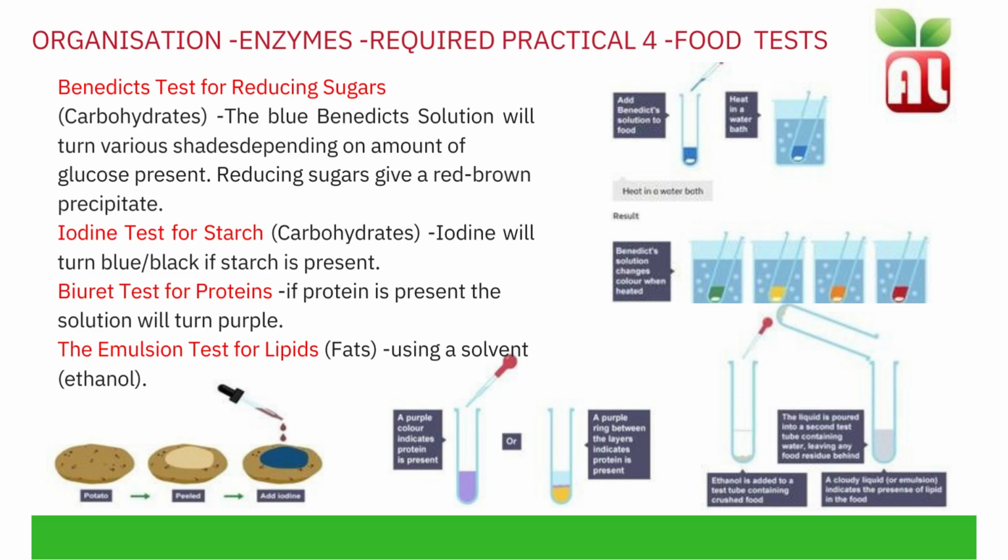The emulsion test is used to test for lipids or fats. You use a solvent, for example ethanol, and add it to your fat solution. What you will see when you pour the liquid into a second test tube containing water is a cloudy liquid, or an emulsion, indicating the presence of a lipid in your food.